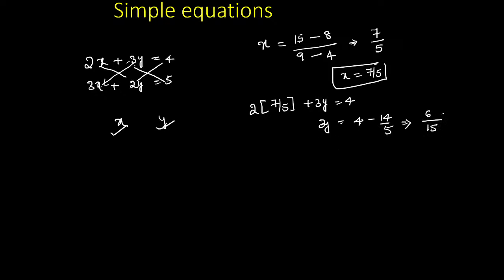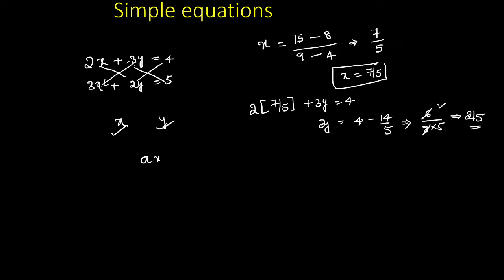Why? Because 3 is a multiple of 5. But see guys, there is already a cancellation. What is the cancellation? This is for 3 into 5, na? So 3 1s are 3, 3 2s are 6. Now the value of y is exactly equal to 2 by 5. So let me explain again.